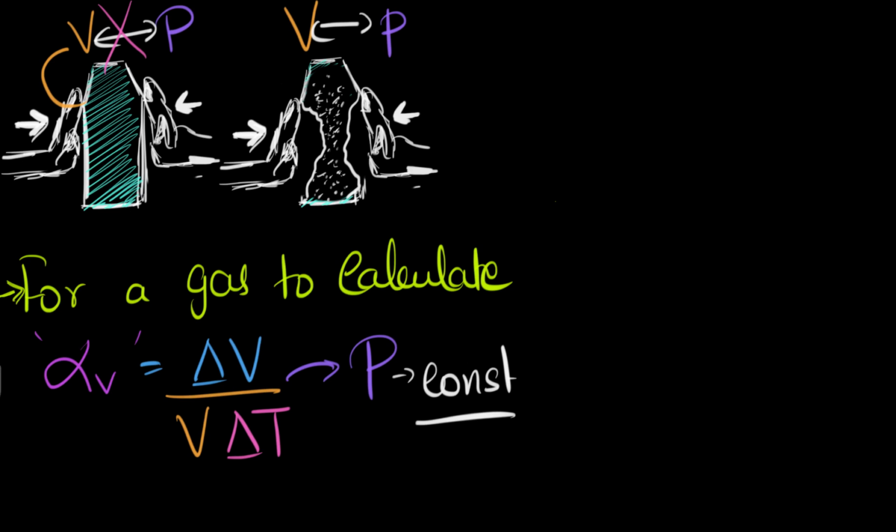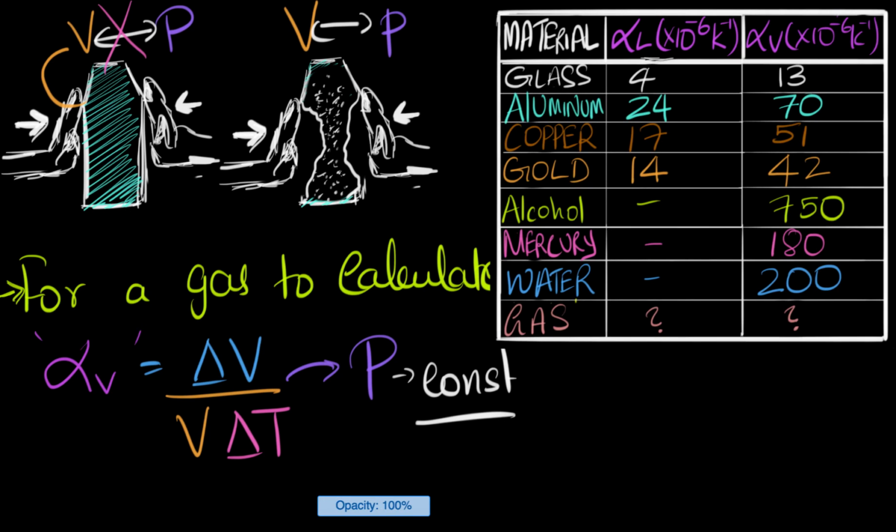Another difference can be seen from a table. This table is telling us the values of alpha V and alpha L. Let's focus on alpha V, for different materials. All right. Now here's a question. Could we predict the alpha V value of, say, gold? Theoretically, could we do that? Could we just figure this out that it was 42? The answer is no, not likely.